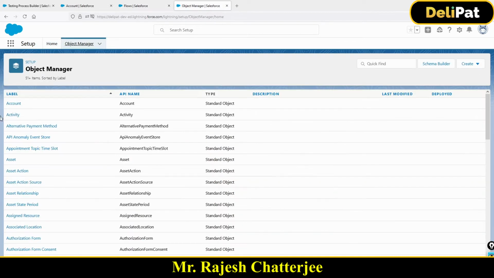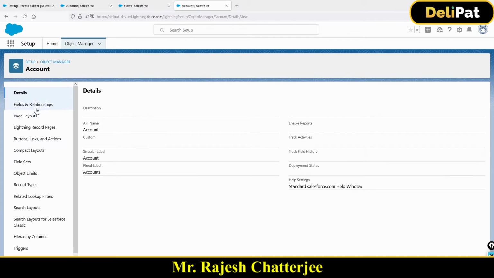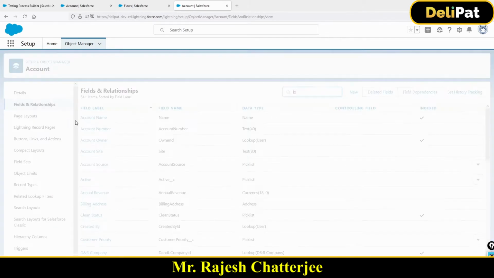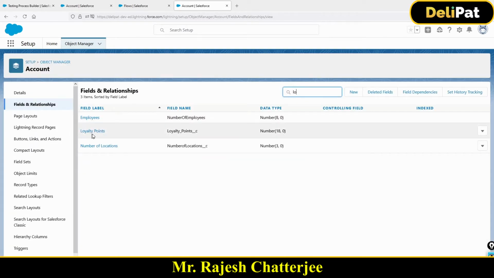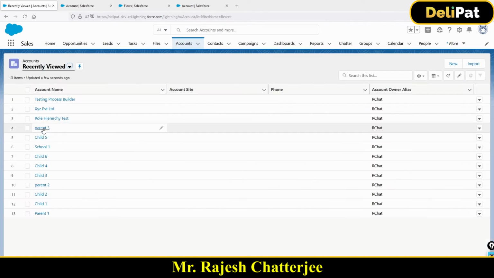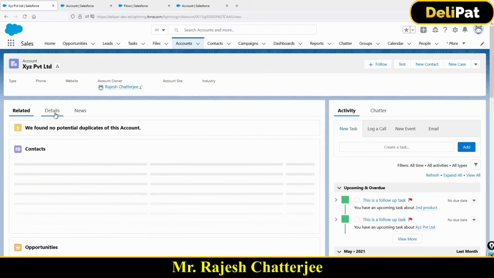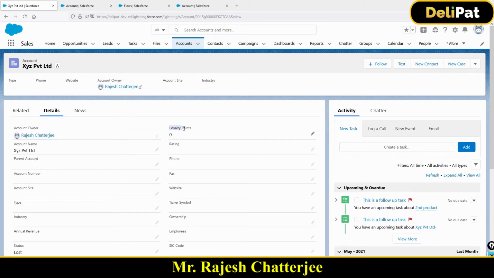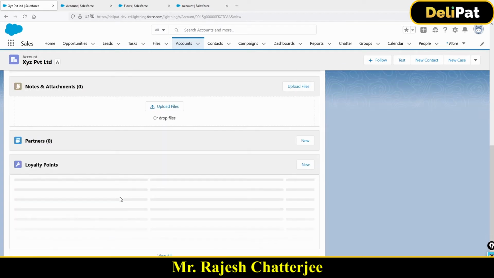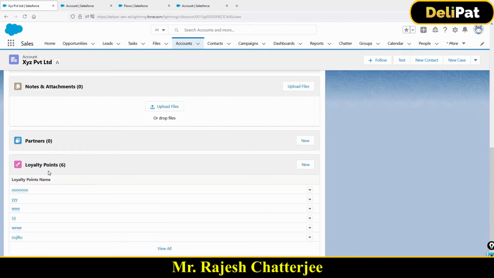For me, if I go to my object manager and the account object, see, there is a field I have created called loyalty points. If I go to any account, let's say this account called XYZ Private Limited, see, this account has this field called loyalty points. Initially the value is 0. And I have created loyalty points as the child of this account, right?